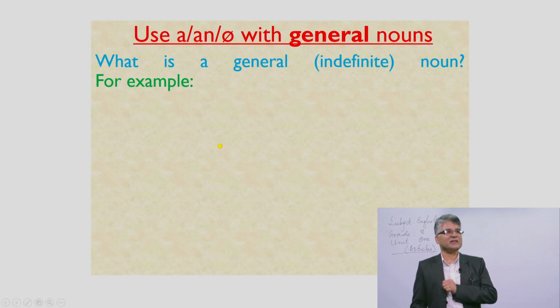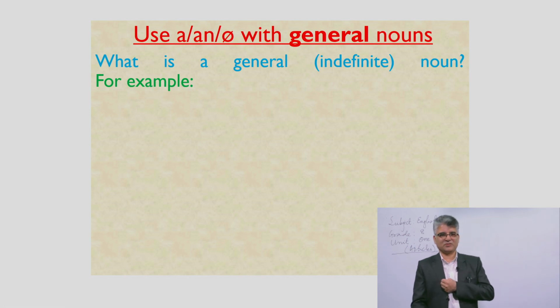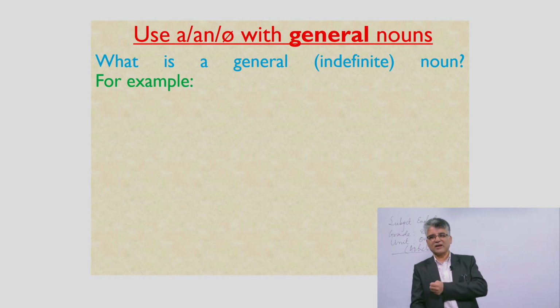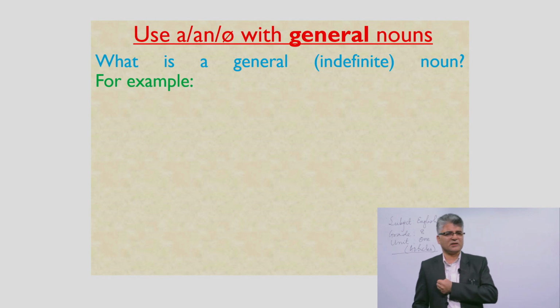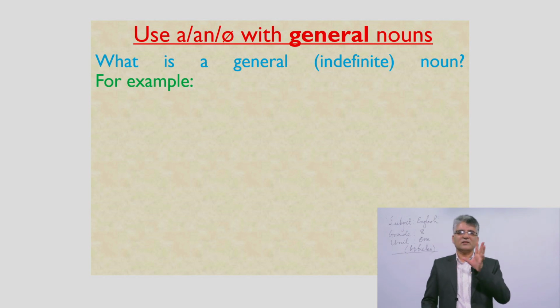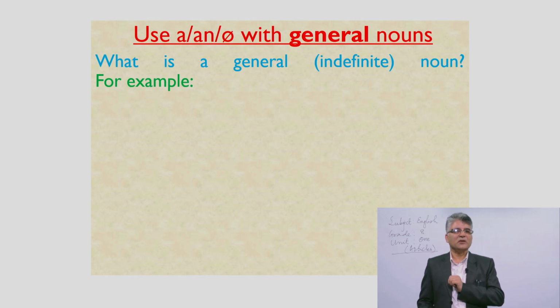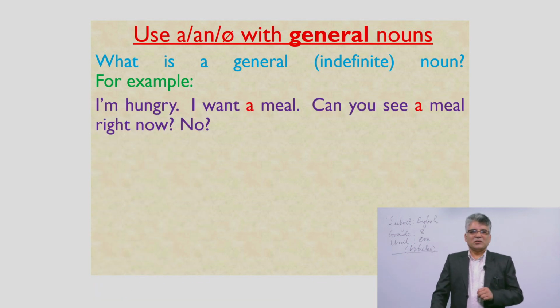Just like you can see, meal. Meal could be any meal. It could be in the morning, in the day, in the evening, or any kind of meal. That is just given information, just a general noun. Now let's see some further examples and illustrations. Are you ready? I am hungry.